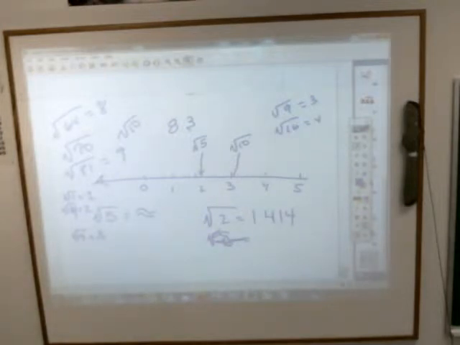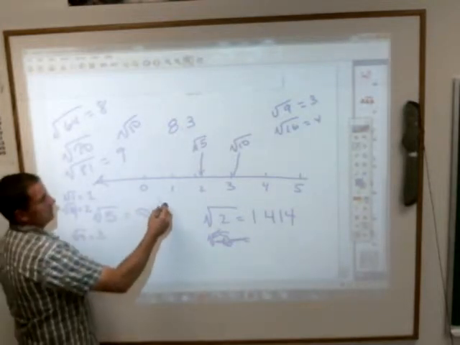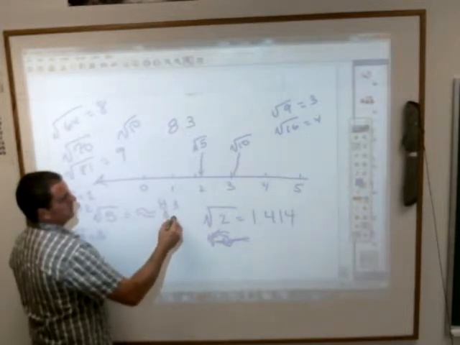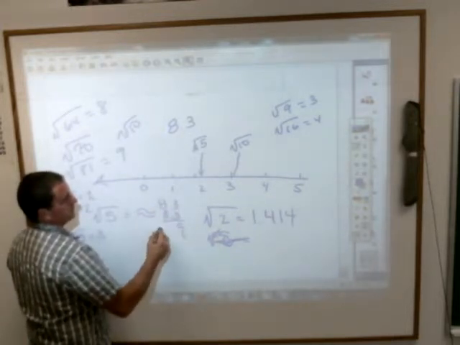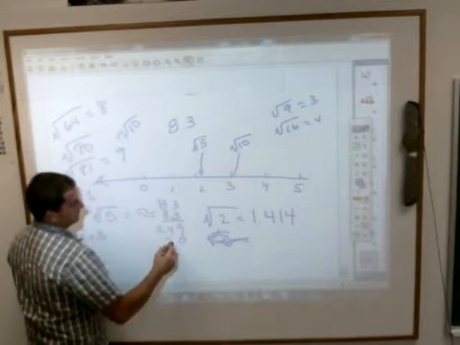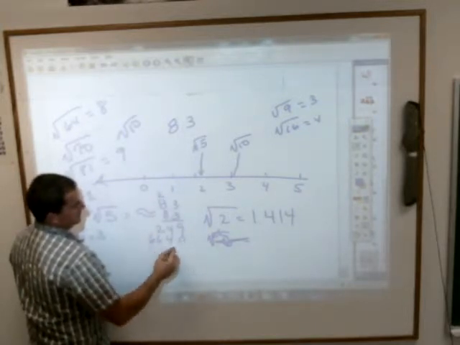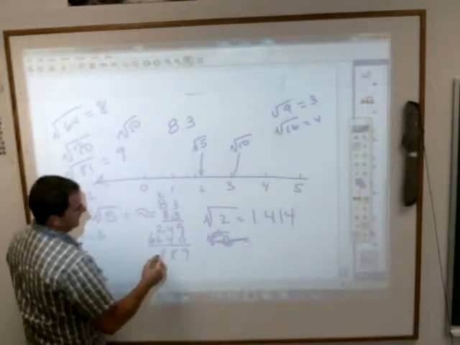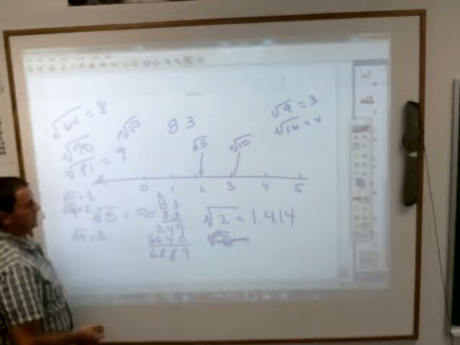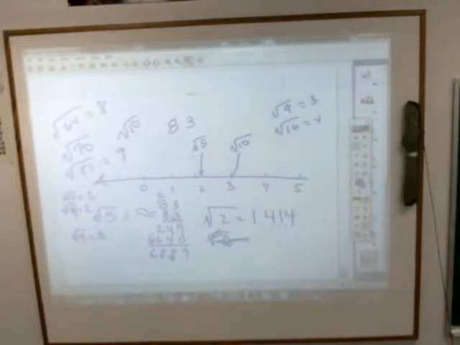And you can figure that out. Should we try? What is 8.3 times 8.3? It gets a little cumbersome. Check this out, 68.89. Should we try 8.4?